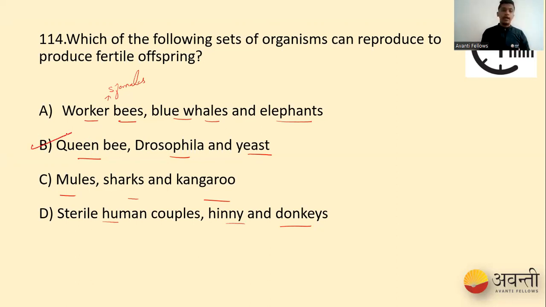Whereas when it comes to mule, what did I tell about mule? Mules are sterile, right? Because it is a cross between a female donkey and a male horse. Whereas sharks and kangaroo can reproduce. Whereas coming to sterile human couples, they cannot reproduce. Hinny, they're not having the capacity to reproduce. Why? Because again, they're a hybrid between a female horse and a male donkey. But donkeys have the capacity to reproduce. Since some of them are missing in the other options, we will go for option B, which is the right option for 114.